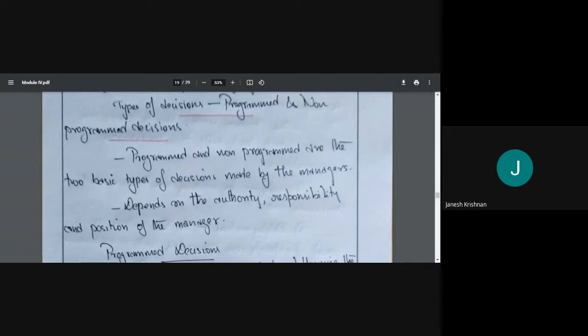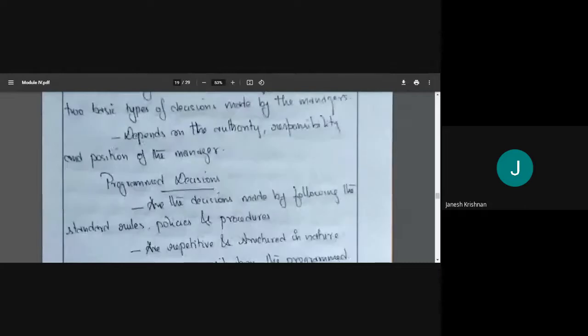It depends on the authority, responsibility, and position of the manager. Based on his position, authority, or responsibility, he'll be making either programmed or non-programmed decisions. We shall see what they are. So there are two types of decisions: programmed and non-programmed.